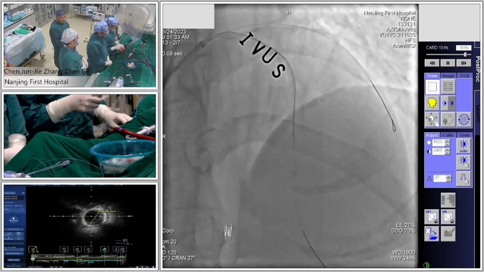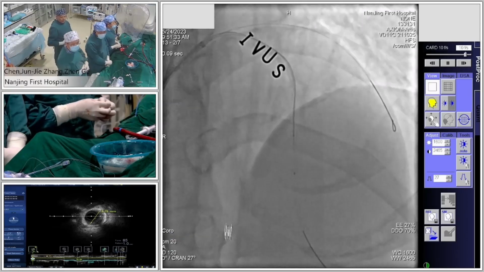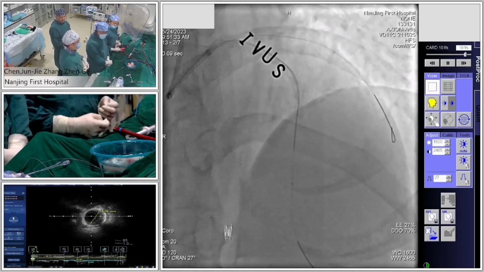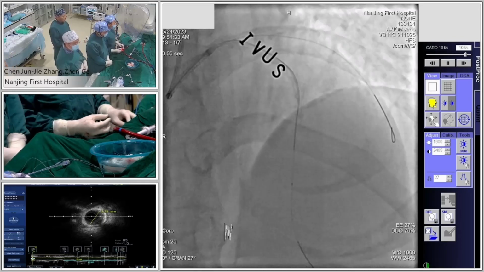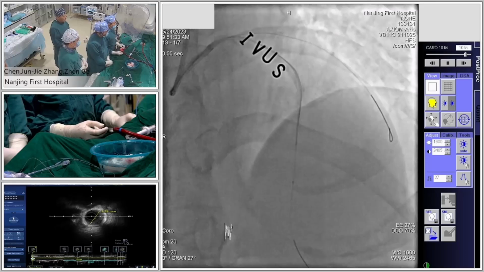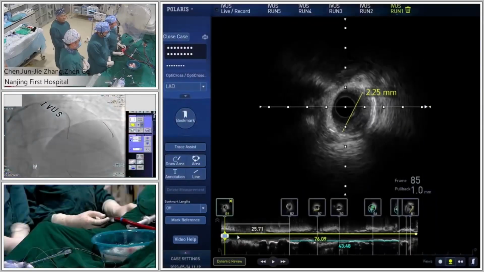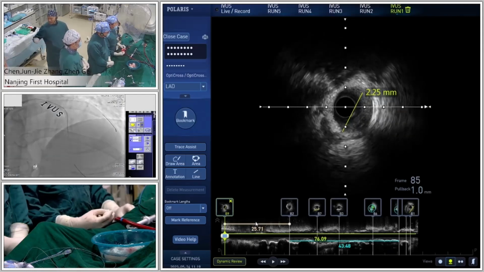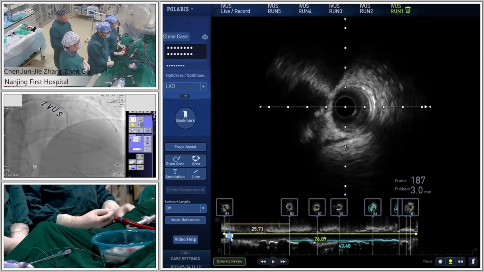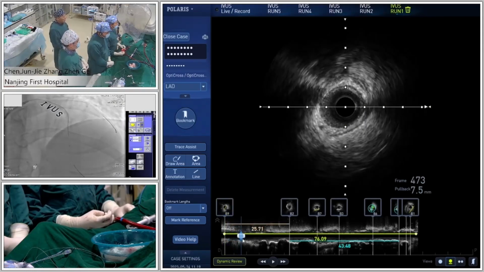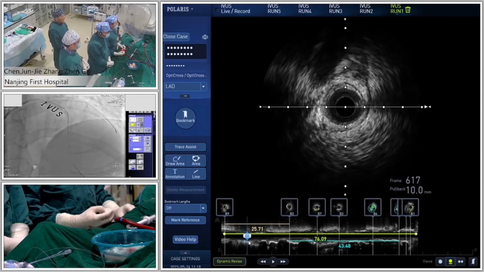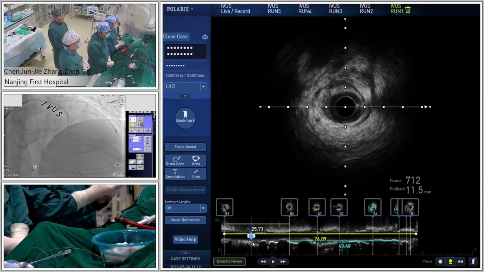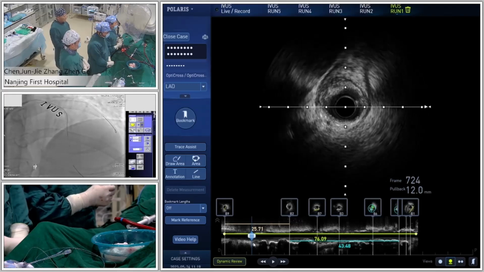Yes. Okay, Dr. Panto, can you introduce the IVUS findings? Okay, let me show the IVUS imaging. The first one, we check IVUS from the distal LAD to the left main. Here we can see the distal vessel is normal, with a vessel diameter of about 2.25 millimeter. Then pulling back, we can see a muscle bridge. The muscle bridge vessel is normal. Then pulling back, near the muscle bridge, we can see an eccentric plaque.